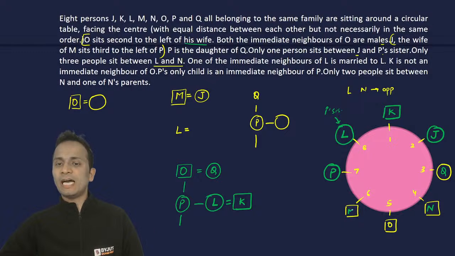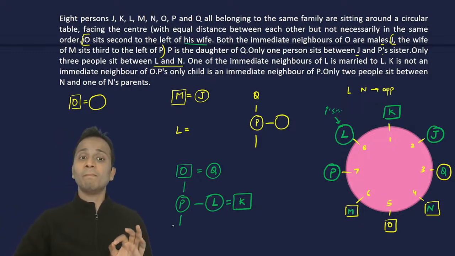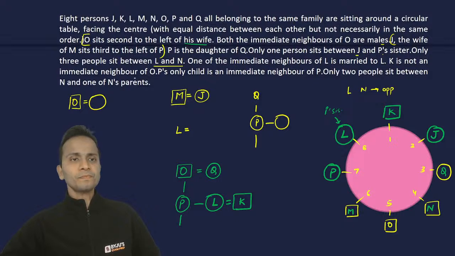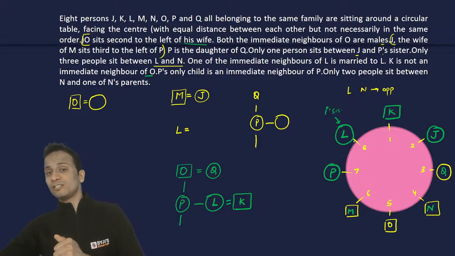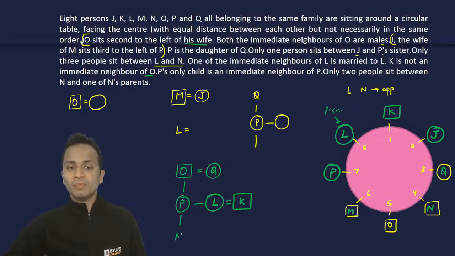So M will sit at chair number 6 and M is a male. I can see that. Okay. Now K is not an immediate neighbor of O. Fine, it is applicable. P's only child is an immediate neighbor of P. Now immediate neighbors of P are L and M. L is the sister of P. So M will be the only child of P who is male, and M's wife is J.